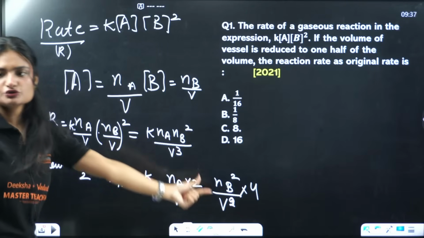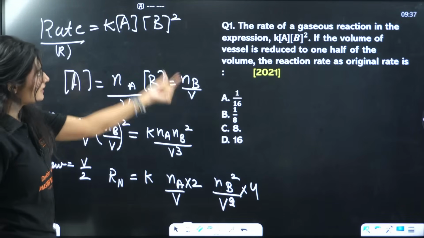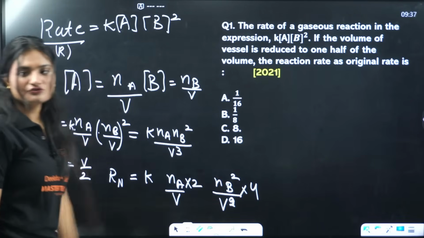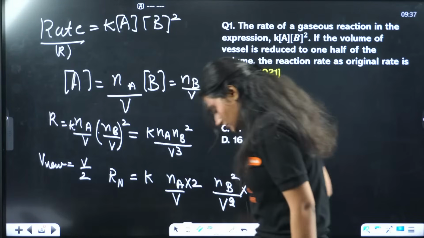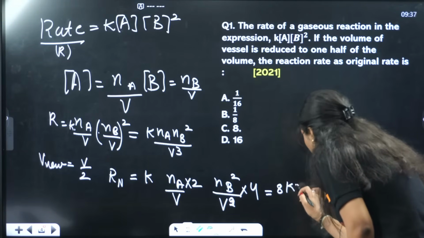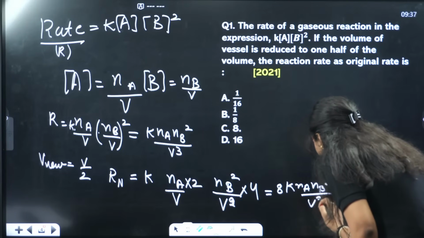Similarly, if we substitute for B, the value will look like this. V by 2 we substitute here and it is squared, right? So Nb square upon V square times 4. That will be your final value. If we solve this expression, what do we get? We get 8 times K times Na Nb square upon V cube.